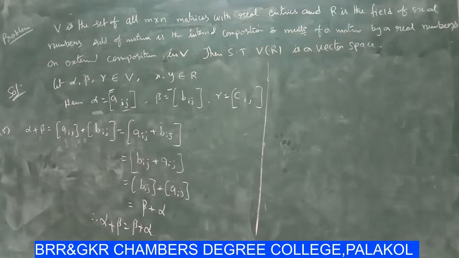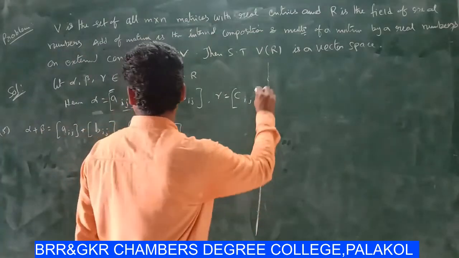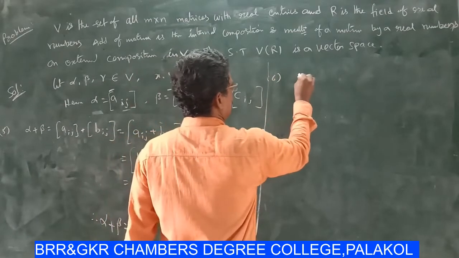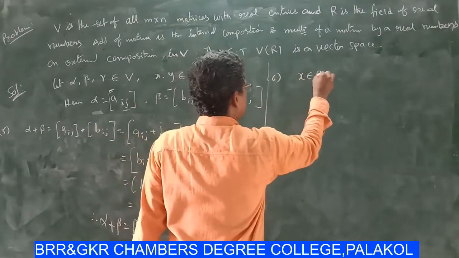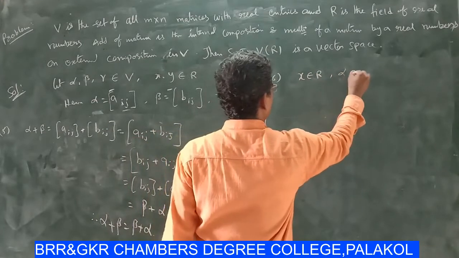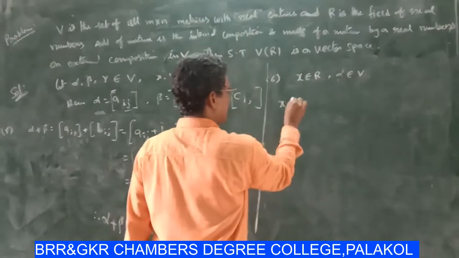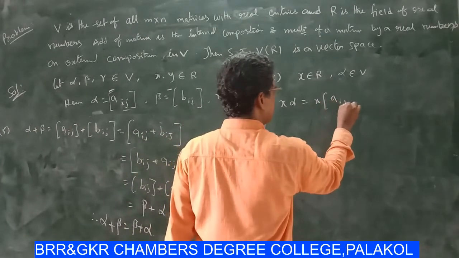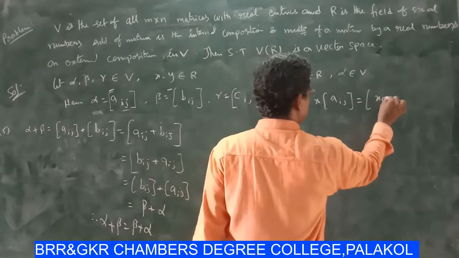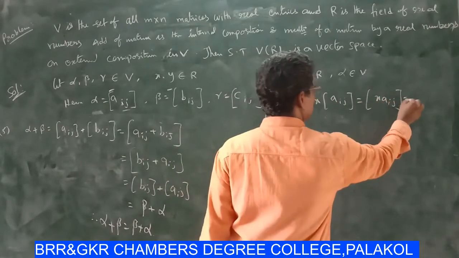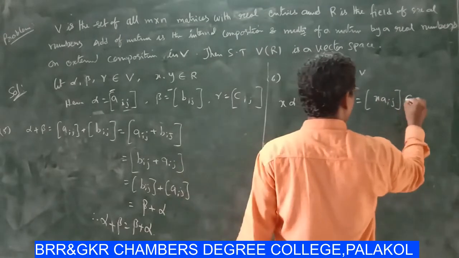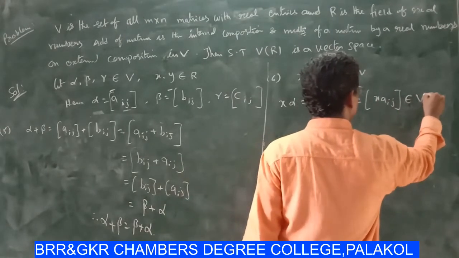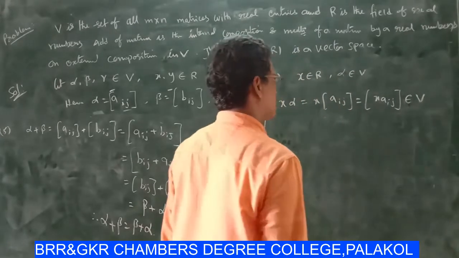Next, sixth one, scalar multiplication. Scalar multiplication means some x belongs to R, alpha belongs to V, then x alpha equal to x into alpha means Aij, that means xAij, which belongs to V, then scalar multiplication is satisfied.